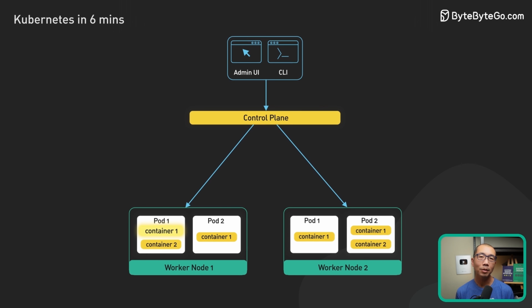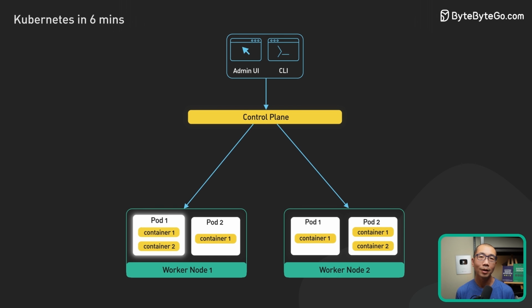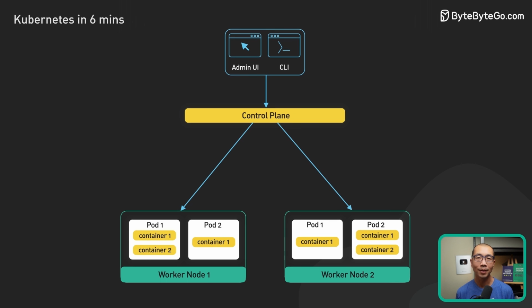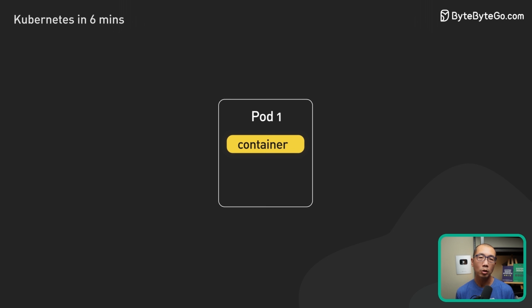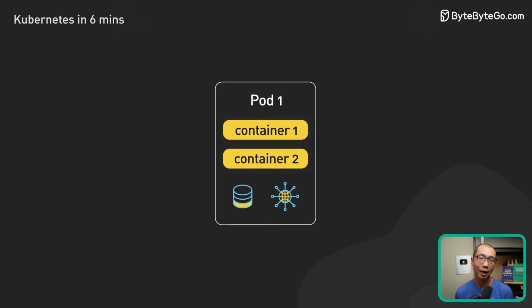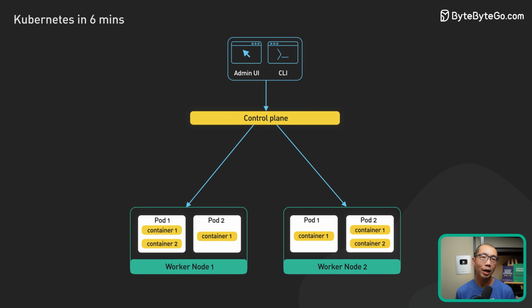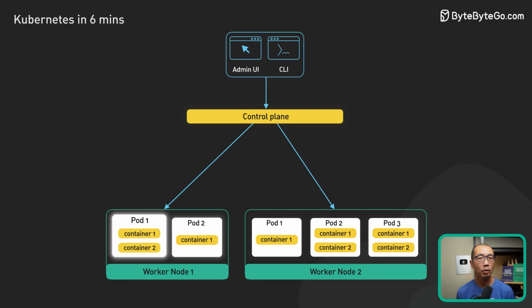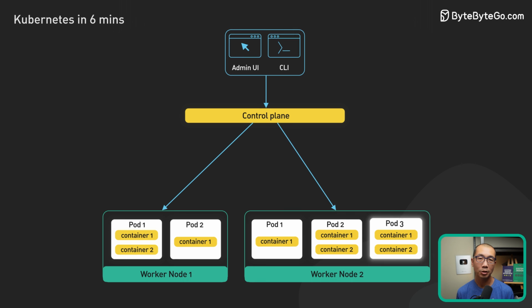The containerized applications run in a pod. Pods are the smallest deployable units in Kubernetes. A pod hosts one or more containers and provides shared storage and networking for those containers. Pods are created and managed by the Kubernetes control plane. They are the basic building blocks of Kubernetes applications.